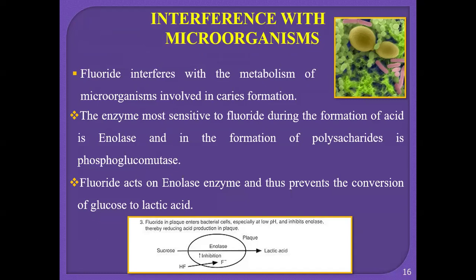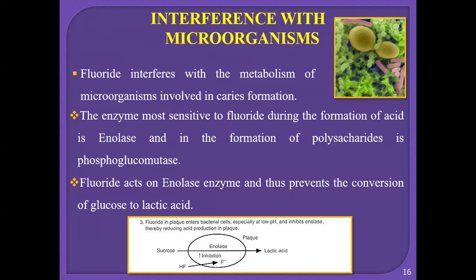So this is how we see that the organism which cause the caries, the most potent group of organisms are the Streptococcus mutans, which causes the initiation of caries. Other than that, we have lactobacillus, which causes the progression of caries, and actinomyces, which causes the root caries. So the Streptococcus mutans, which are the most potent group of organism, produces certain enzymes, which are the dextrans and the leucans, which cause the cavity preparation.